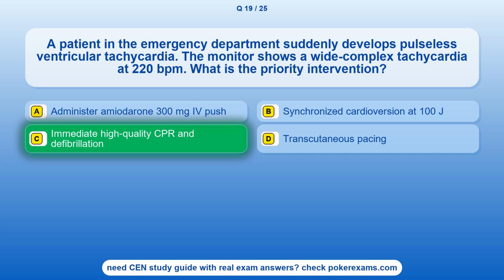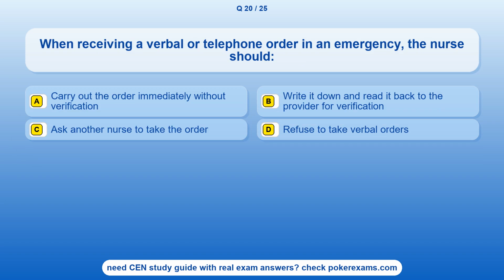The correct answer is option C. Immediate high-quality CPR and defibrillation. Question 20. When receiving a verbal or telephone order in an emergency, the nurse should option A. Carry out the order immediately without verification. Option B. Write it down and read it back to the provider for verification.